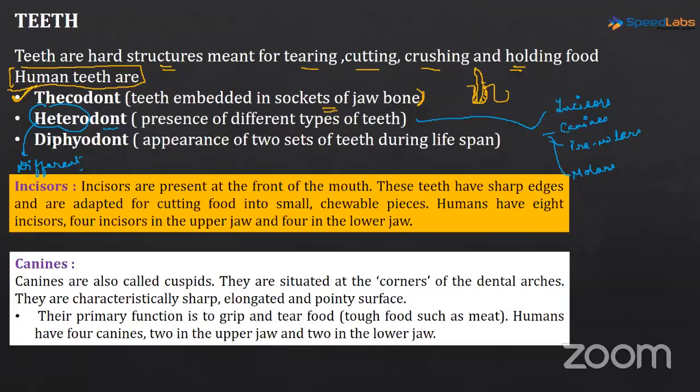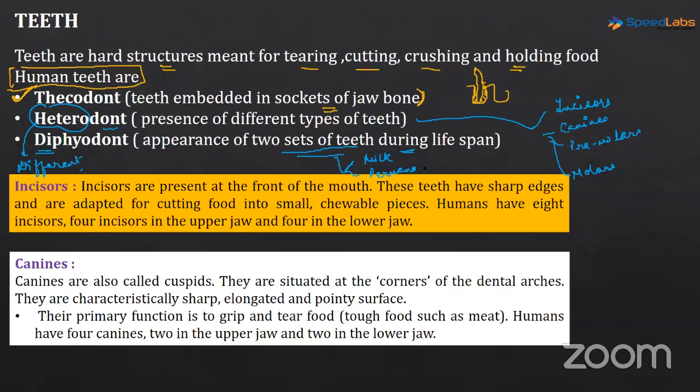Okay, now the next terminology is diphyodont. Diphyodont means there is appearance of two sets of teeth during the lifespan. Two sets of the teeth in human beings refers to one is the milk tooth, right? Milk teeth or the milk dentition or the deciduous dentition. And the next one is the permanent teeth that we are getting, right?